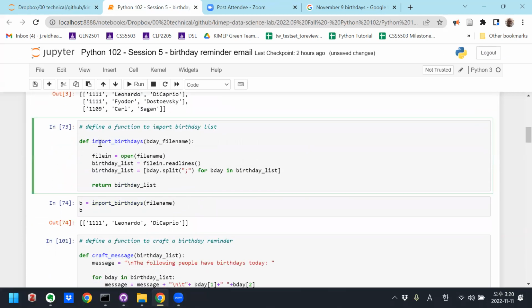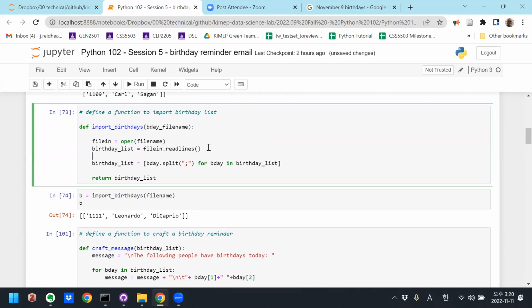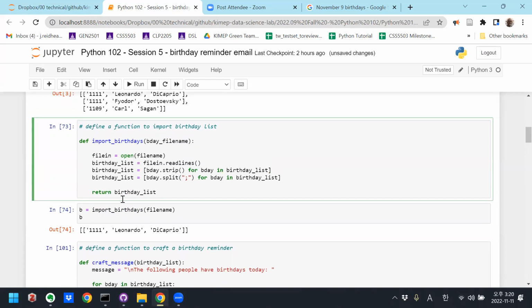So I'm going to create the function import birthdays where I input the file name. I'm just copying and pasting everything that I just did, but putting it inside of a function, which I'm defining as import birthdays. And then I'm going to return birthday list.